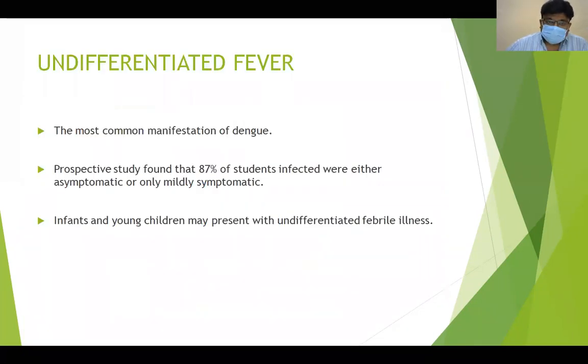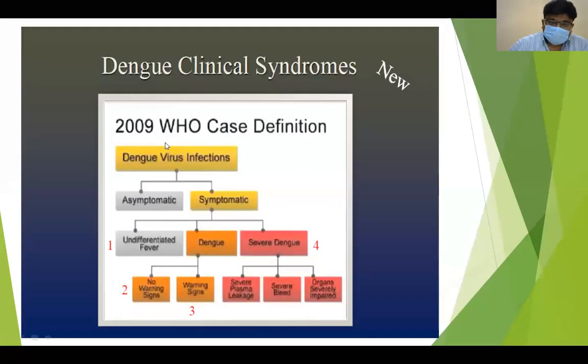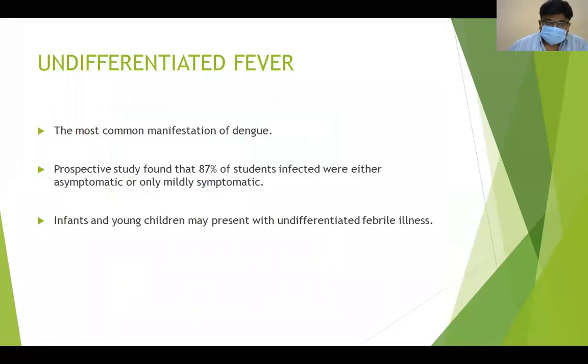So what do you mean by undifferentiated fever? As I told you, in symptomatic, the first form is undifferentiated fever. Undifferentiated fever is the most common manifestation of dengue. Usually, they are mildly symptomatic, or they may not be symptomatic sometimes.